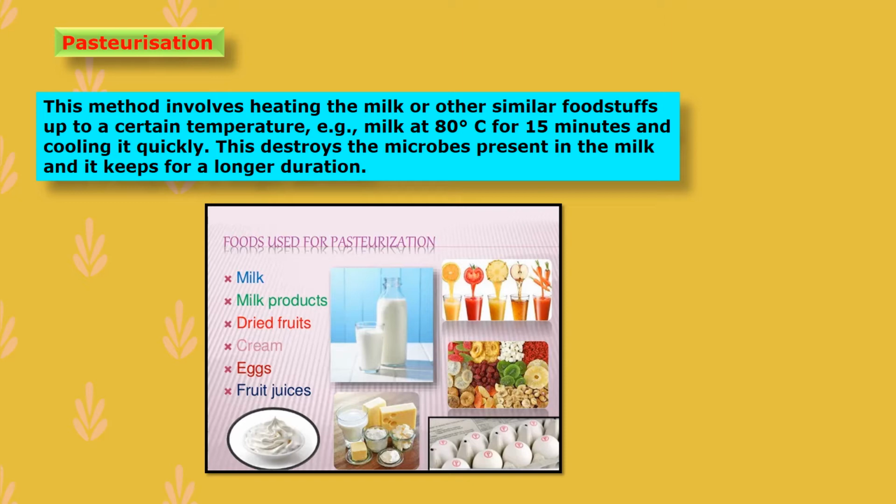This destroys the microbes present in the milk, so we can keep the milk properly for a longer duration.